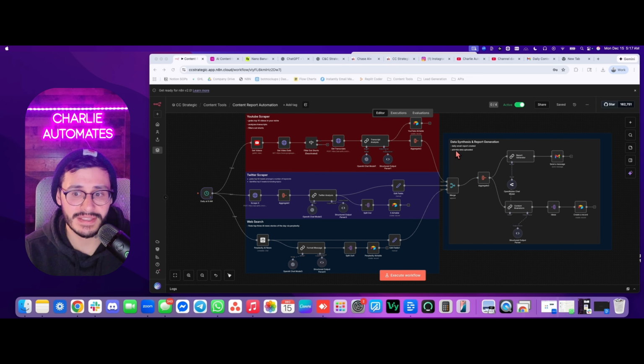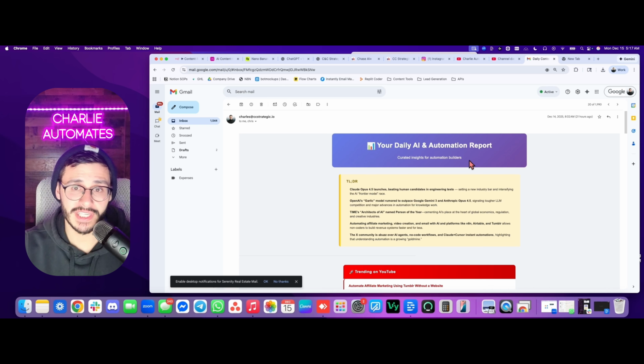into the data synthesis and report generation section here, which is going to take all the data across the platforms. It's going to merge them, aggregate the data, and feed it through my report generating AI, as well as the content and brainstorm AI node, and feed me a custom email every day, as well as custom content ideas in my Airtable base. As you can see here, this was the report I got in the morning today.